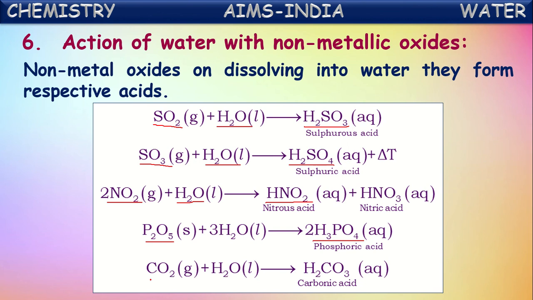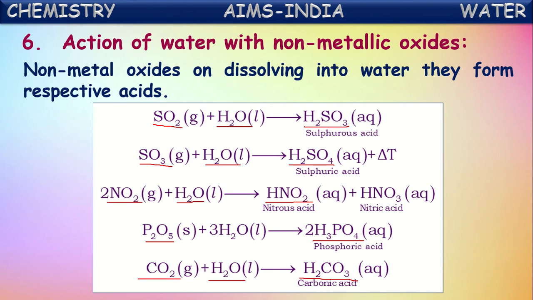Okay, next, carbon dioxide on dissolving into water forms carbonic acid. Actually, this reaction occurs in the formation of drinking soda, soft drinks also. What do they do? They dissolve this carbon dioxide gas into water. Then this carbon dioxide, a non-metallic oxide, on dissolving into water forms its respective acid called carbonic acid.